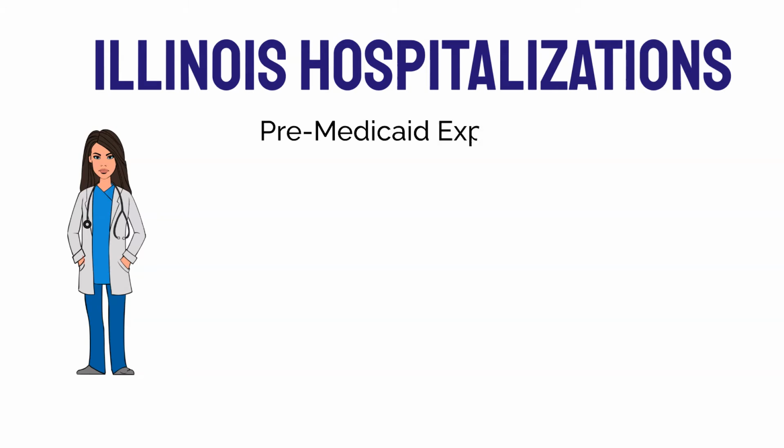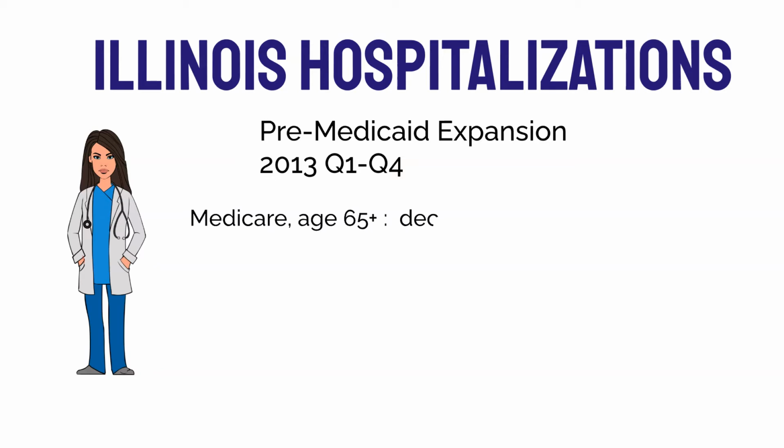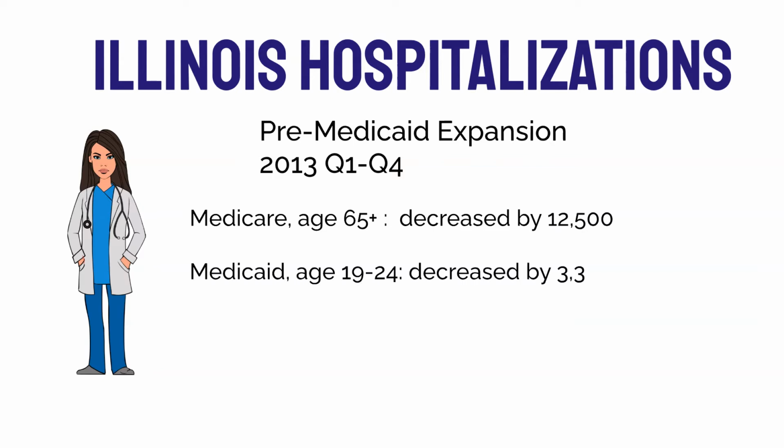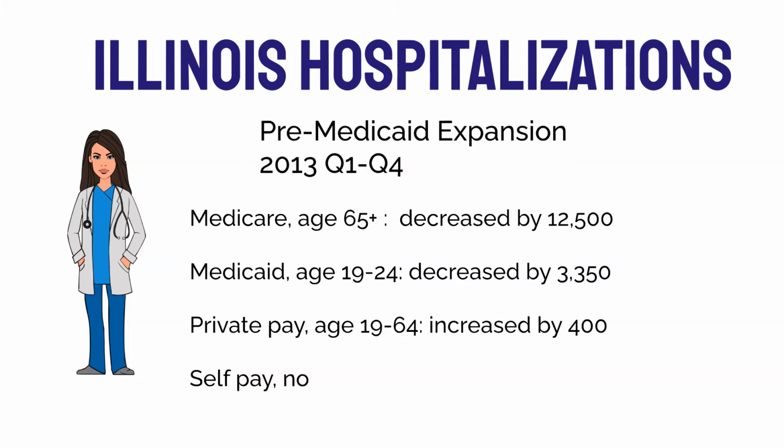So over those quarters, Medicare age 65 plus, the numbers decreased by 12,500. Medicaid age 19 through 24 decreased by 3,350. Private pay age 19 to 64 increased by 400. Self-pay or no charge age 19 through 64 decreased by 1,400.